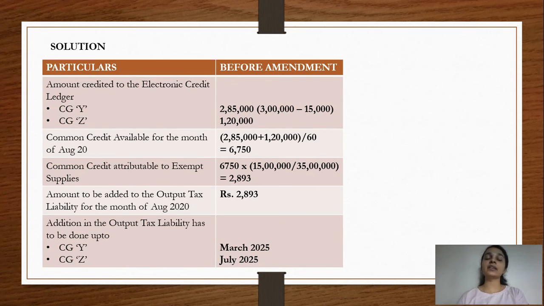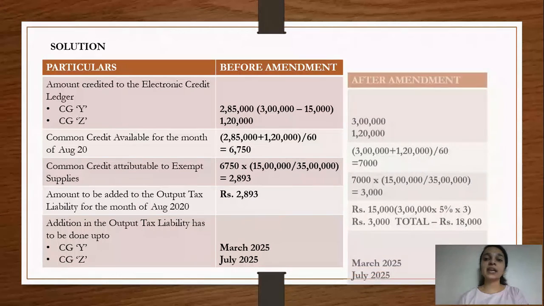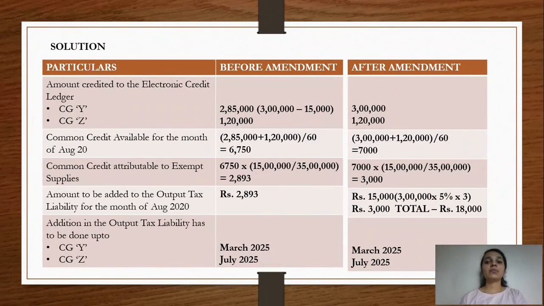Now let's look at the post-amendment scenario. What is the change which will come after the amendment? Like we've seen in the previous slide, after the amendment, even if there's a shift from exempt supply to taxable as well as exempt supply, we will first take the full credit. So in the month of July, the whole amount of 3 lakh will be added to the electronic credit ledger. And for the capital good Z, again 1,20,000, because that is from the beginning being used for common purposes.